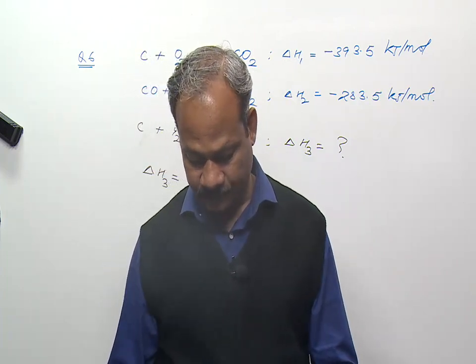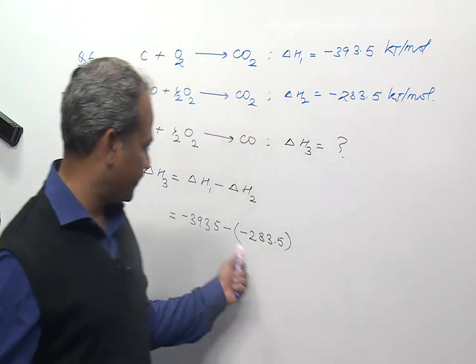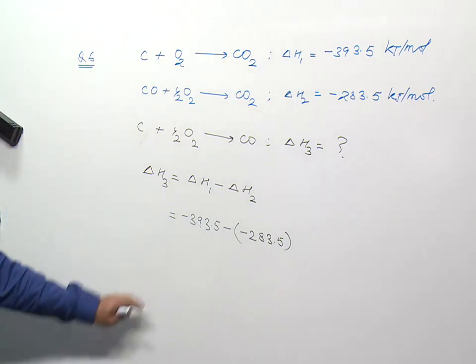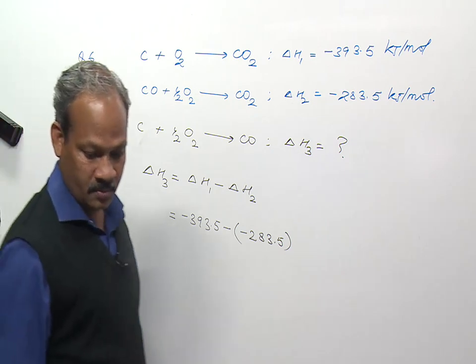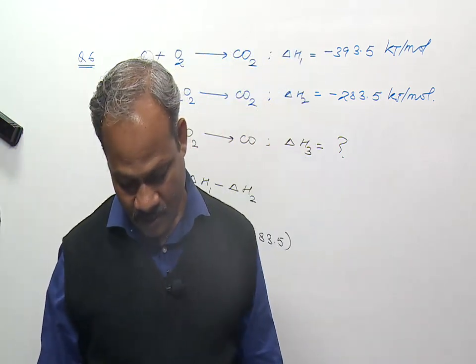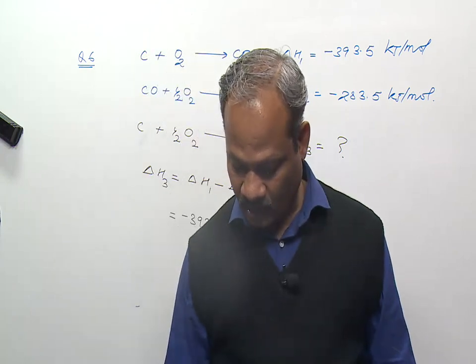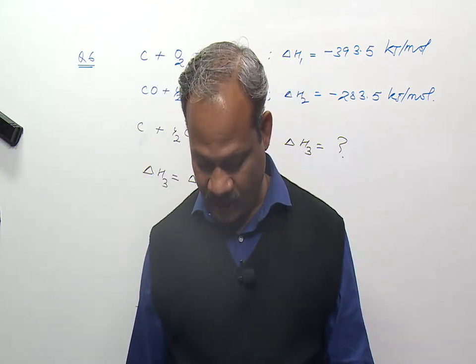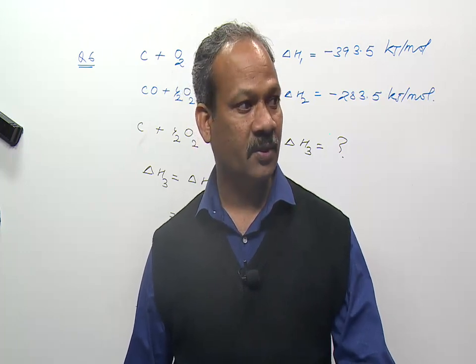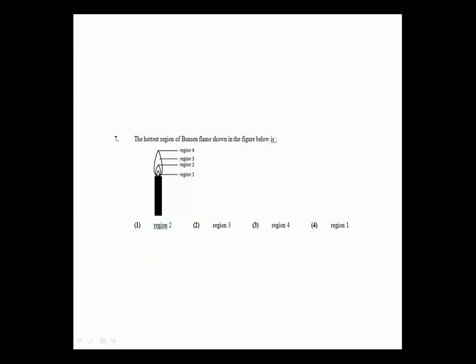So after analysis, it's very easy. We can say the answer is minus 110.5. So option third is the correct answer for this question. It's a very easy question. Next come to question number 7.